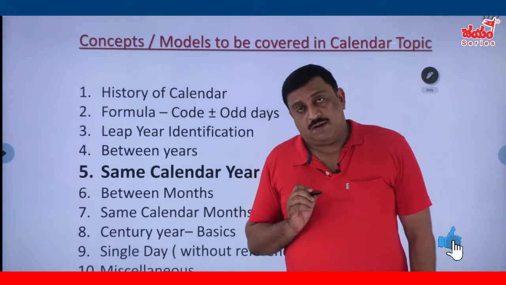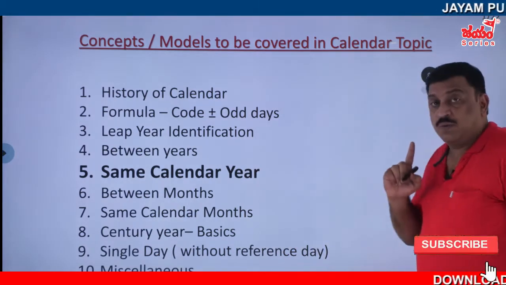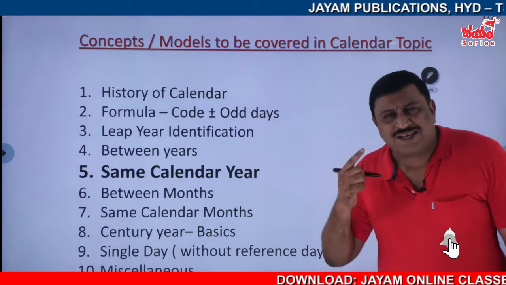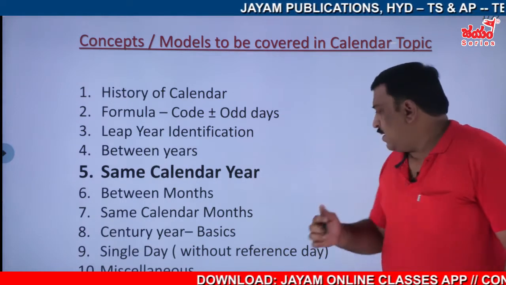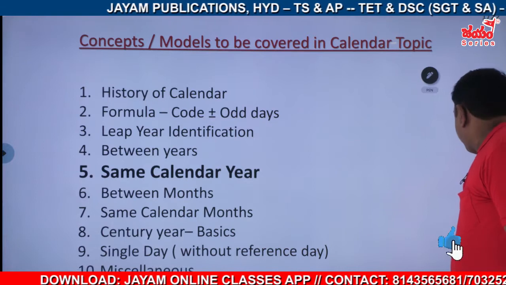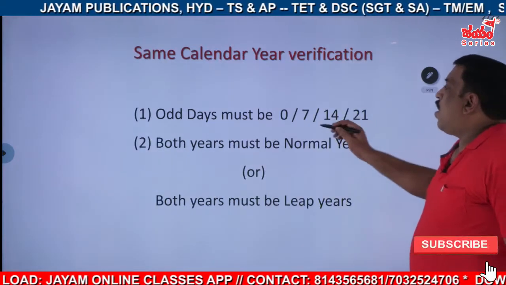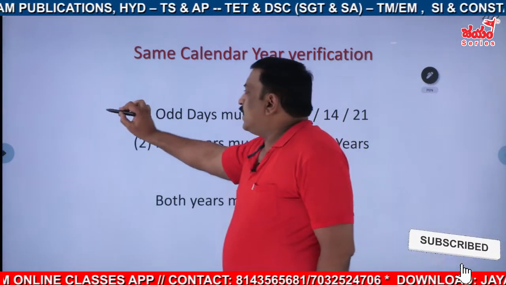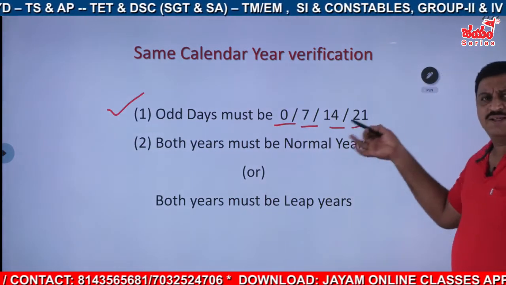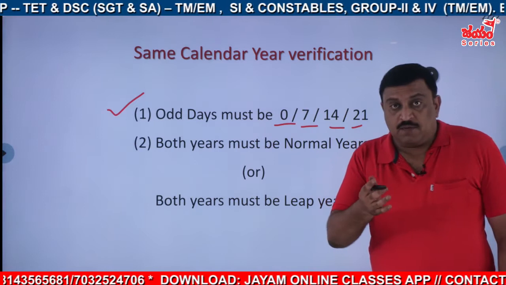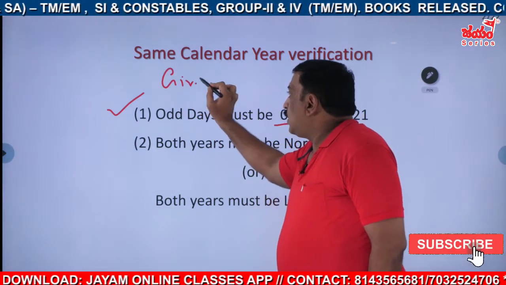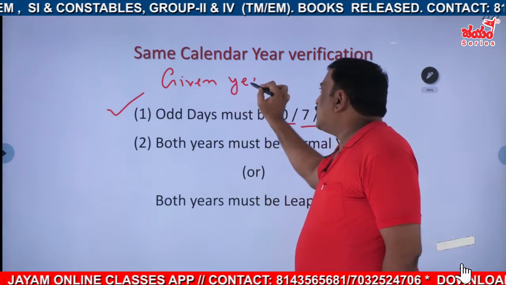But there are 3 rules. You have to be very cautious about this one. Even you can say only 2 rules is enough, right? So what are those? Let us see. See, odd days must be either 0, 7, 14, that is, it should be like that, for a given year and a reference year.